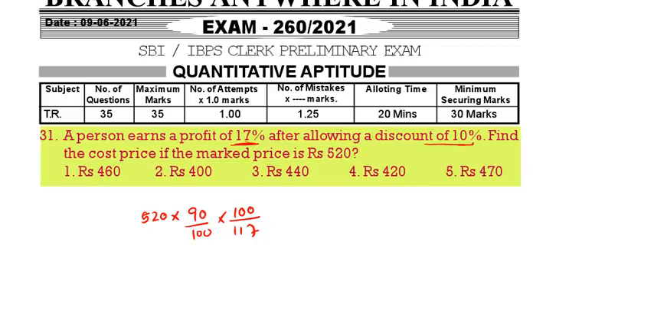Now do the calculation. 100 will get cancelled. Now 17, with how many times will it go? 13 nines are 117, so 13 forties, and 9 ones are 9 tens. 40 into 10 is 400. So 400 is the correct answer.